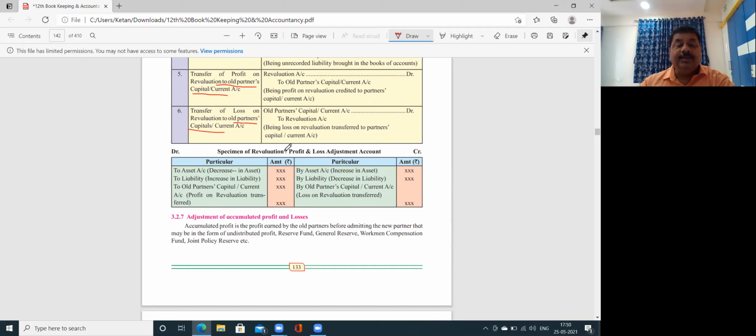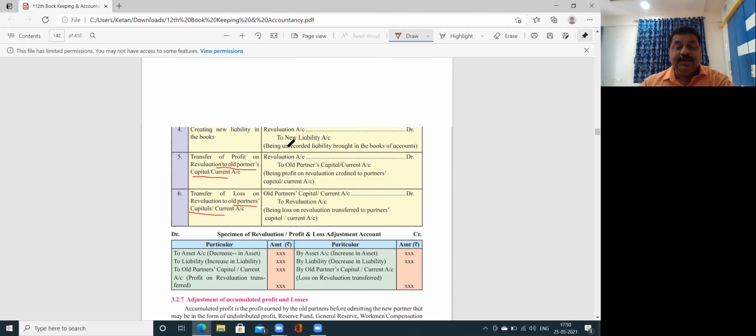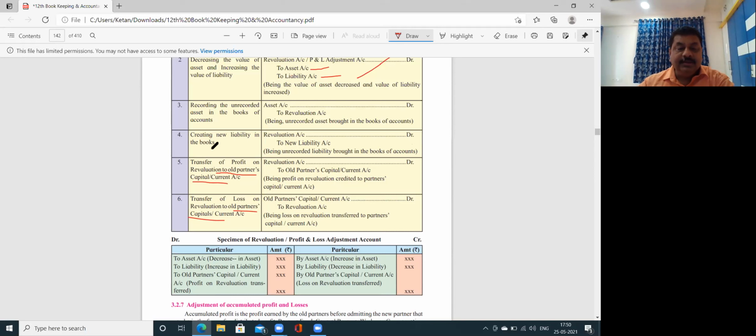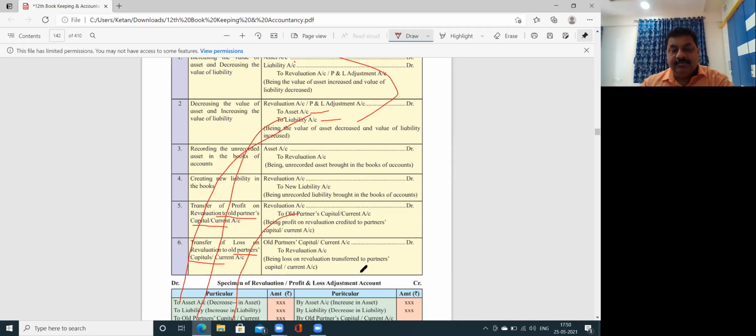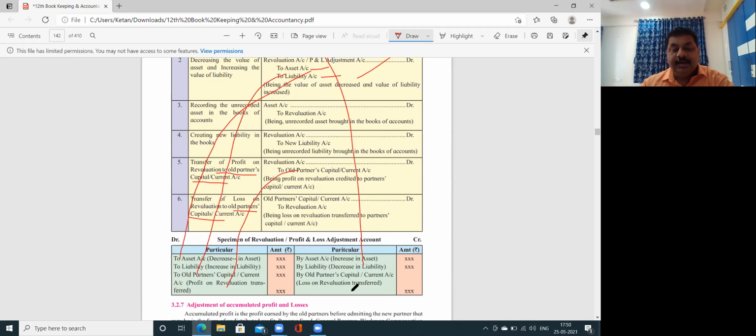Now this is the format of the revaluation account का format है देखो. To asset, okay, जैसे यहाँ पे दिया है देखो, to asset, ये इसका posting यहाँ पे आएगा. To liability, ये भी posting यहाँ पे आएगा. Okay, ये profit भी यहाँ पे आएगा. और ये जो है ना, by asset and liability account debit, that is appearing here. तो यहाँ पे आएगा देखो, it is coming here and if it is the loss then it is coming here. So this is the simple format of the revaluation or profit and loss adjustment account.